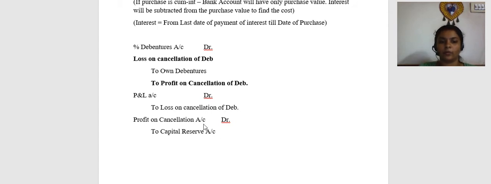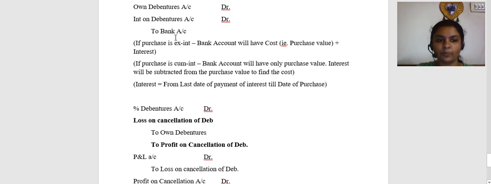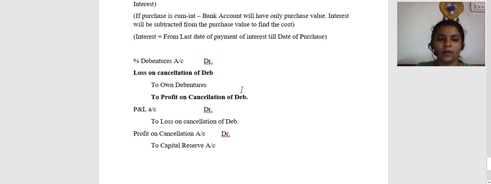Okay. So, alternatively, you can also use securities premium instead of P&L account, but I would always prefer to use P&L account if nothing is mentioned in the question. Now if you see the entire flow of entries from the beginning, if it is purchase and immediate cancellation: own debentures to bank, then percentage debentures, loss on cancellation to own debentures. Similarly, to profit on cancellation. Then P&L to loss on cancellation, or if it is profit, profit on cancellation to capital reserve.